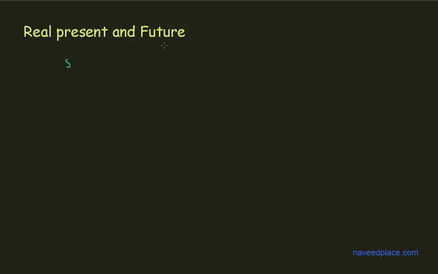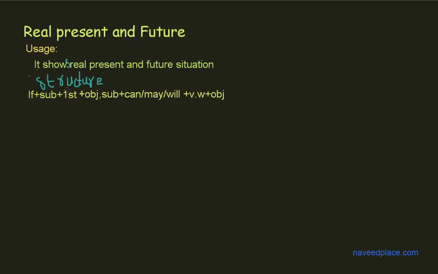In this lecture I am going to teach you real, present and future condition. In order to learn this, we need to see the usage. So here we have the usage. It shows real, present and future situation. Now it's time to see the structure. So the structure is here. If subject plus verb first form plus object, plus subject plus can, may, will, verb word plus object.